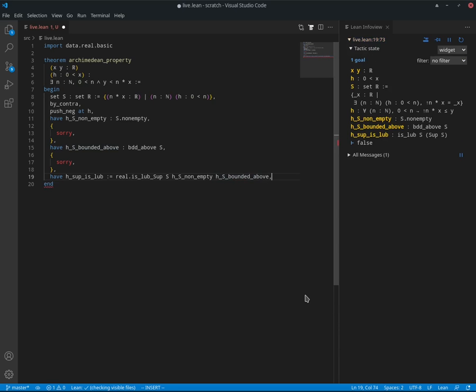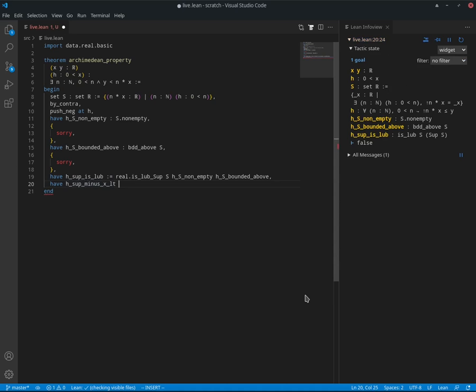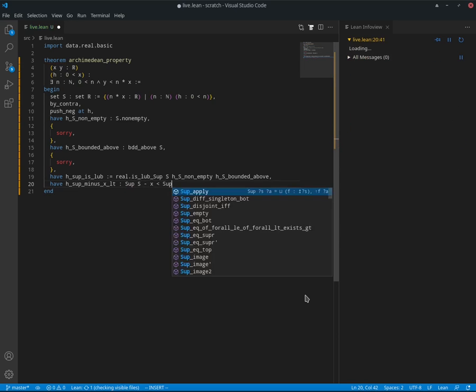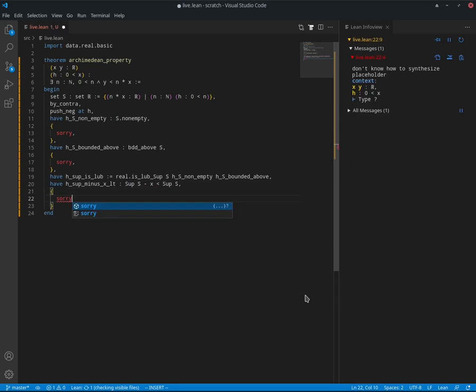So now, what did we do? Well, if you remember, we then did some subtraction, and we had that the supremum minus x was less than itself. So what does that look like? Well, what we were trying to show was that the supremum of s minus x was less than the supremum itself. And we'll need a proof for that, of course.